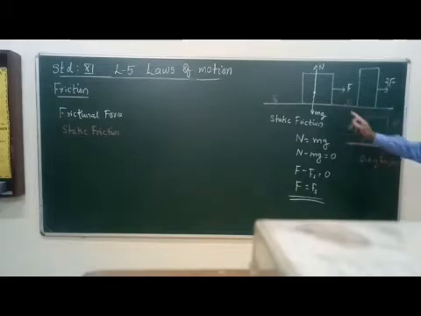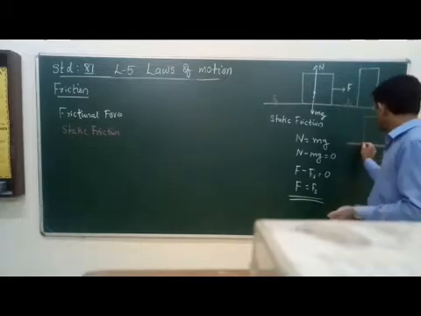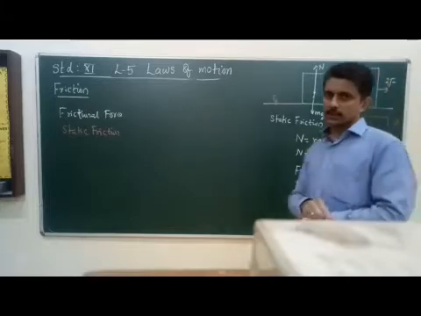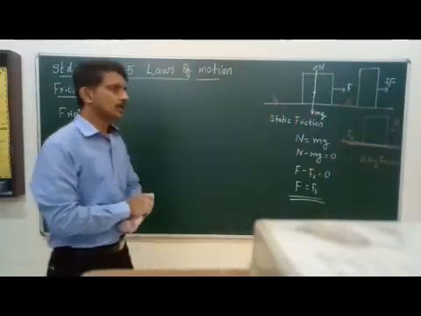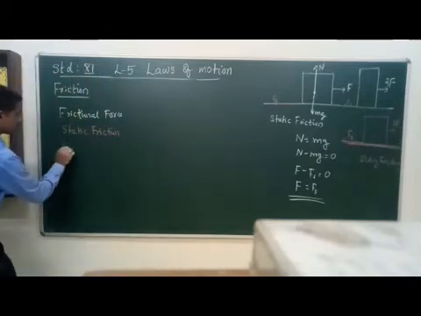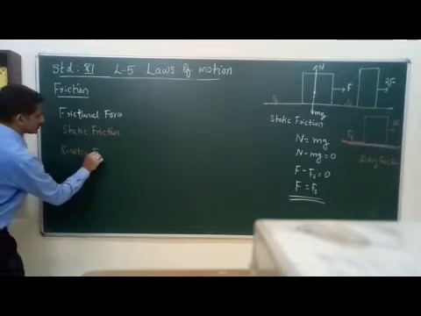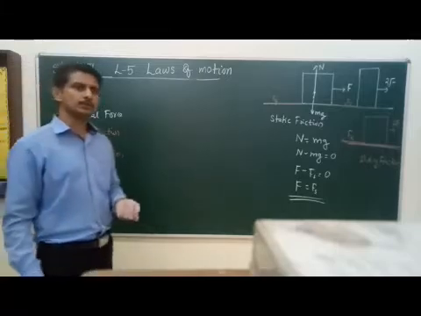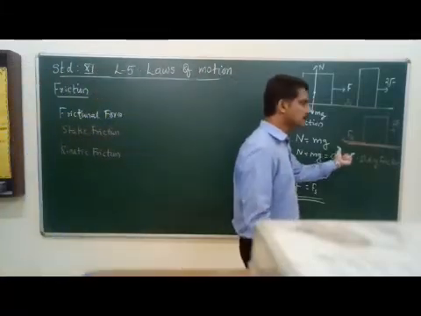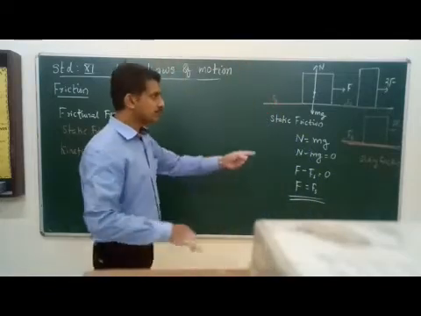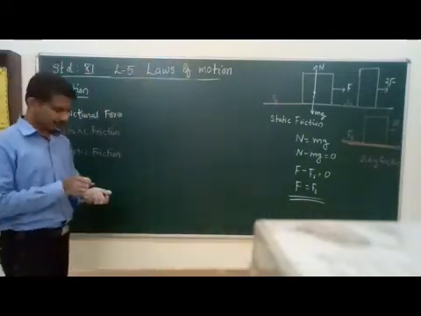So the static friction is converted to sliding friction, or we can say that it is a kinetic friction. Kinetic friction acts in the opposite direction of the applied force. So this kinetic friction, or sliding friction, is acting on this object when the object starts sliding on another surface. During this time, the frictional force acting is known as sliding friction.